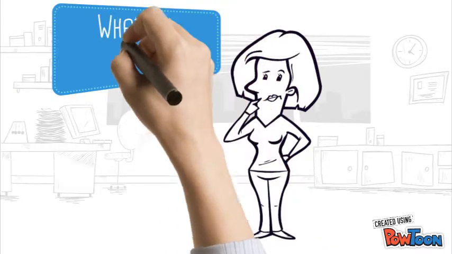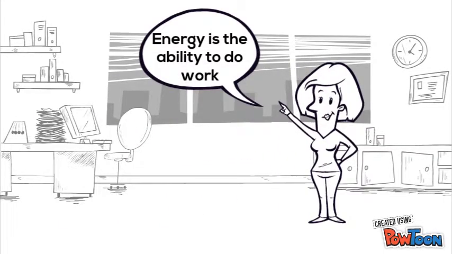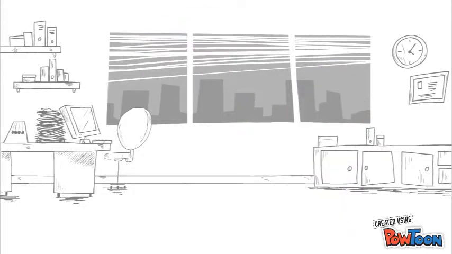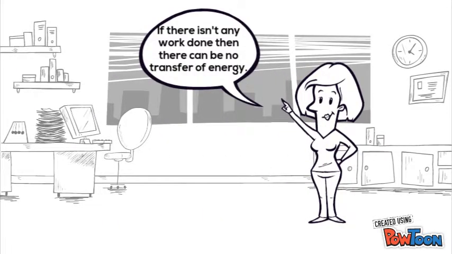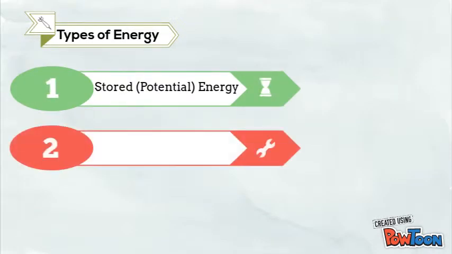What is energy? Energy is the ability to do work. If there isn't any work done, then there can be no transfer of energy. There are two types of energy: stored potential energy and working kinetic energy.